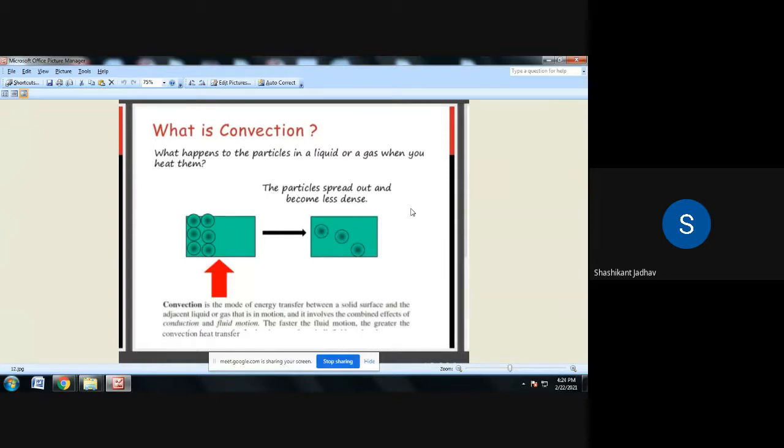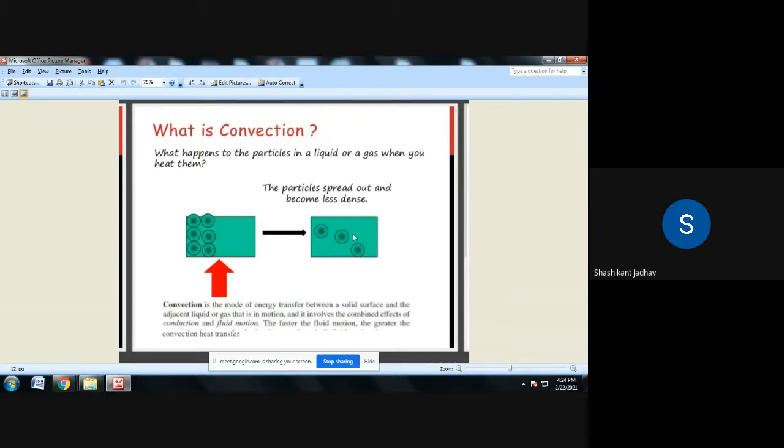In conduction the position of the molecules is fixed, but in convection the molecules gain energy and change their position from one location to another. They take the heat from one location and go to another location. In this way heat transfer takes place. That mode of heat transfer is nothing but convection.